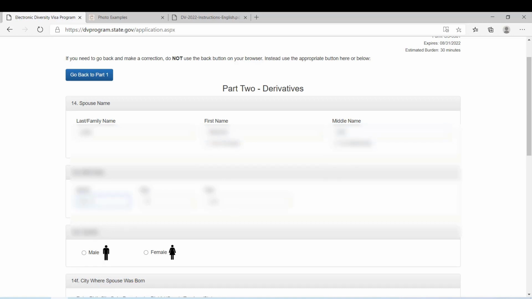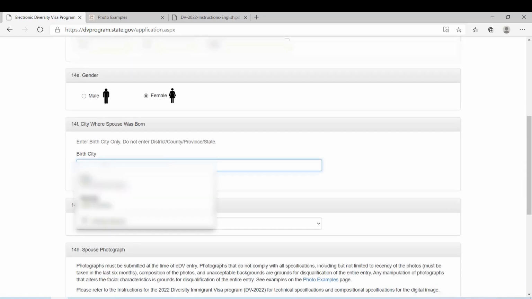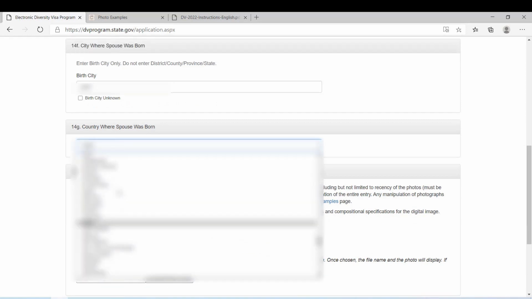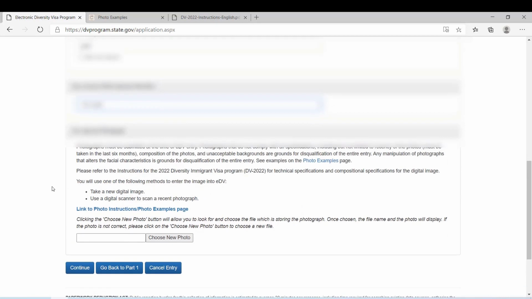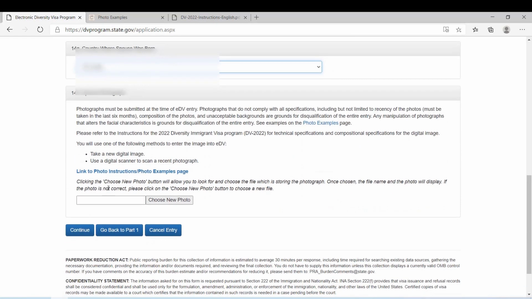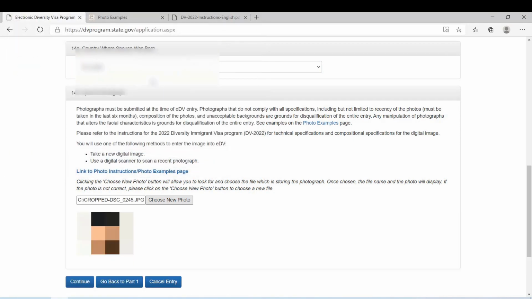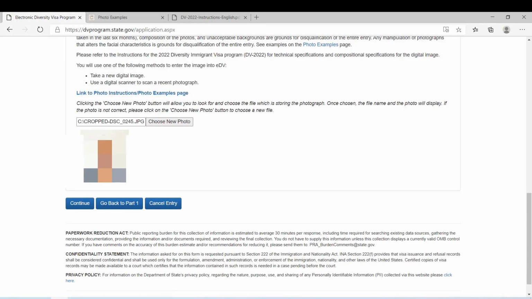And this is spouse birthday. You need to enter your spouse birthday. And gender is female, and birth city, and the country. And also I want to point out, if you select a country that is not eligible, then you should have an error down here. And also choose a photo. So I'm going to choose my wife's photo and click continue.